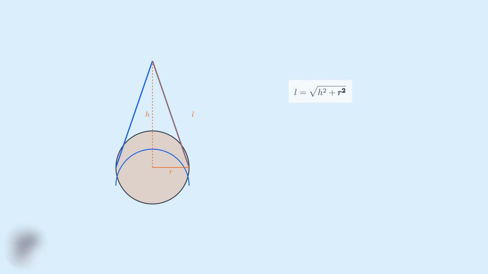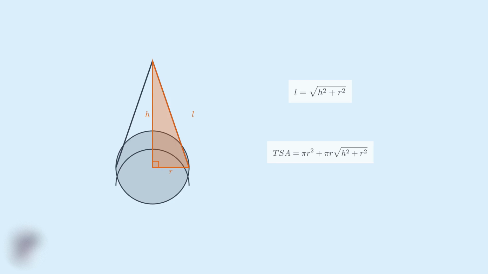In these cases, we can find the slant height using the Pythagorean theorem. The slant height L equals the square root of h squared plus r squared. This creates a right triangle where the height is one leg, the radius is the other leg, and the slant height is the hypotenuse. This relationship allows us to find any missing dimension. So the complete formula, when slant height is not given, becomes TSA equals pi r squared plus pi r times the square root of h squared plus r squared.